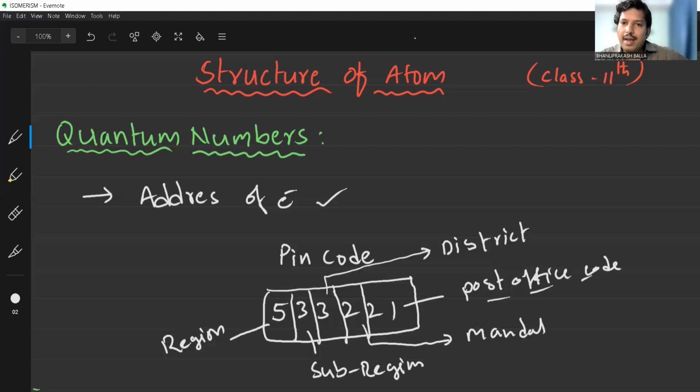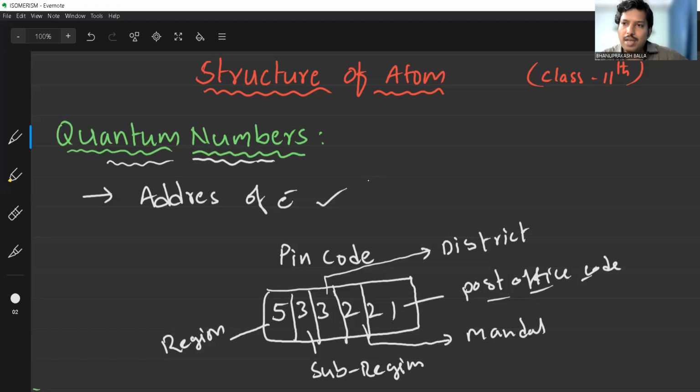In the same manner, in an atom, the exact position or location of the electron can be traced out based upon our quantum numbers. That is the main importance of the quantum number. If you know all the quantum numbers, it is very easy to identify which stationary orbit the electron belongs to, which subshell, which orbital, the shape of the orbital, the orientation of the orbital, and the spin of the electron. All these values can be easily identified based upon the quantum numbers only.